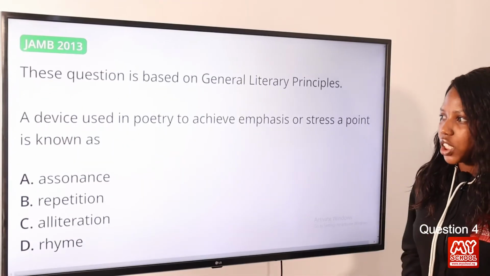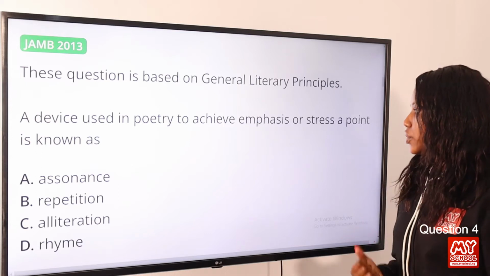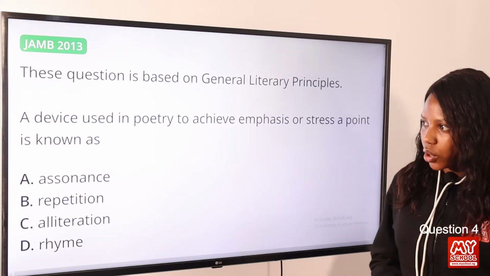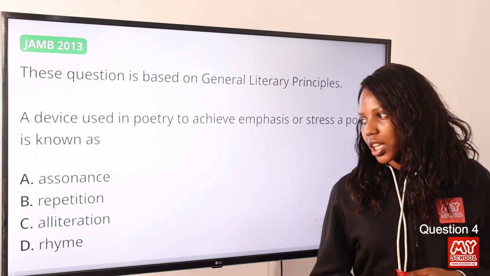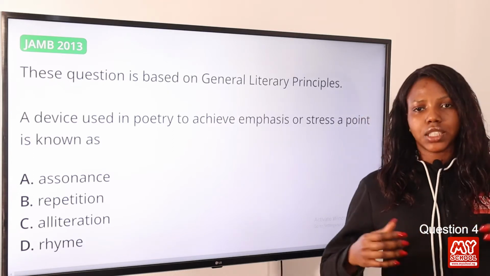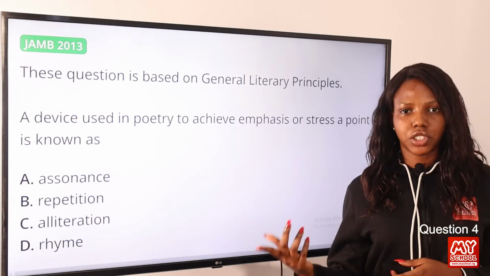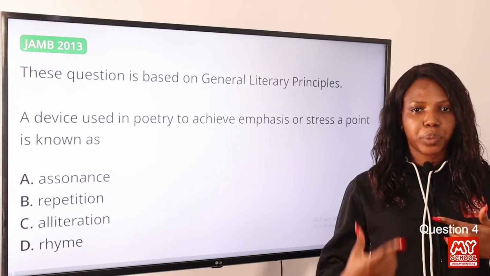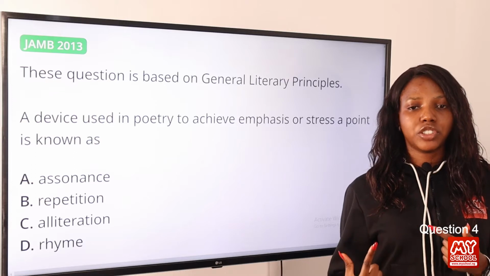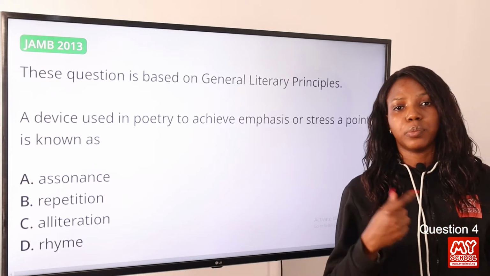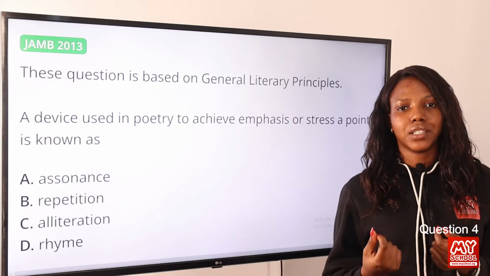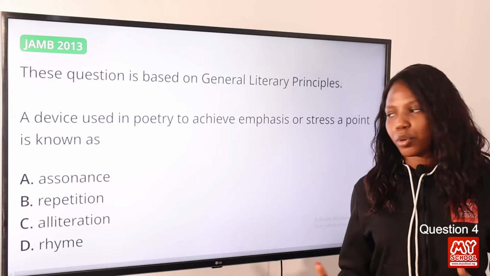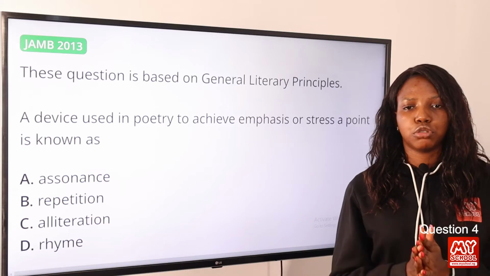Question 4. A device used in poetry to achieve emphasis or stress a point is known as option A, assonance, option B, repetition, option C, alliteration, option D, rhyme. The answer to this question is repetition. Repetition simply means repeating something. So in poetry or in literature, when we talk about repetition, you're repeating a word or a phrase, and it is used to create emphasis or to stress a particular point. So option B is the correct answer to this question.